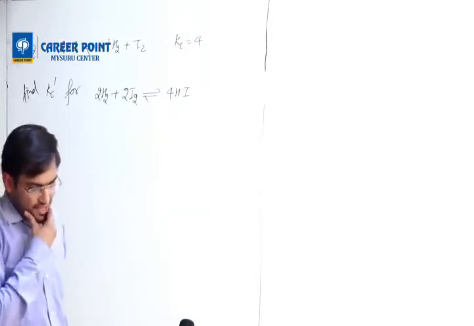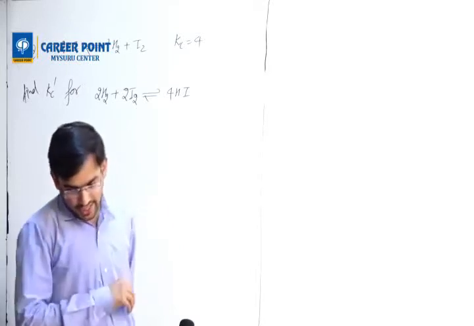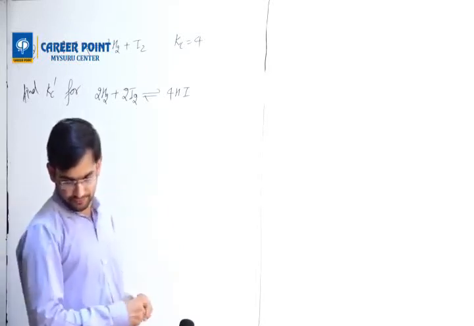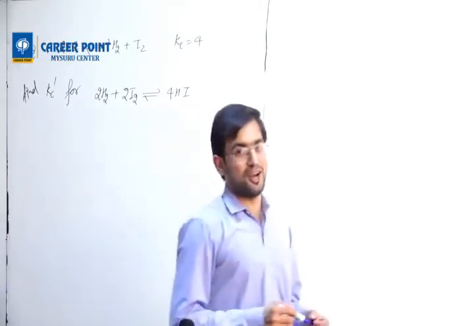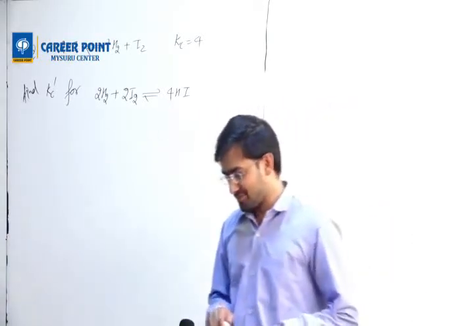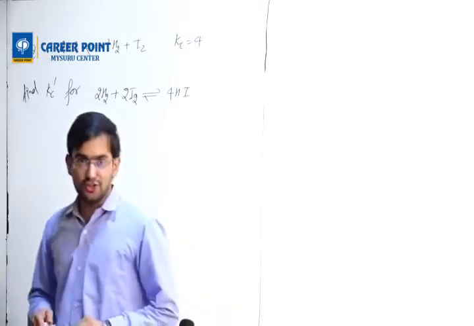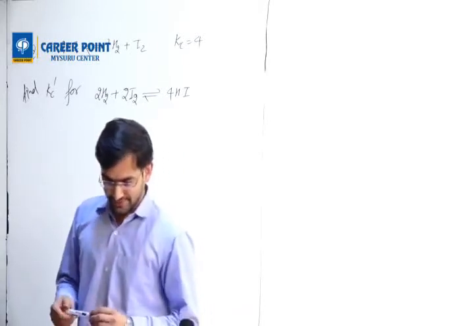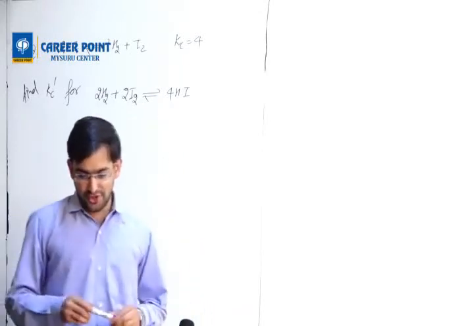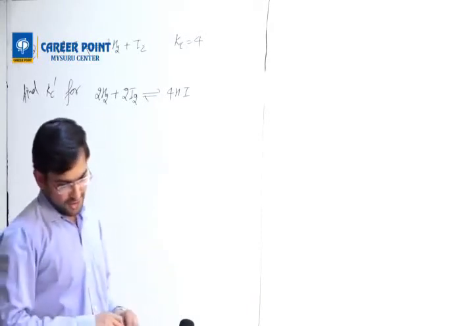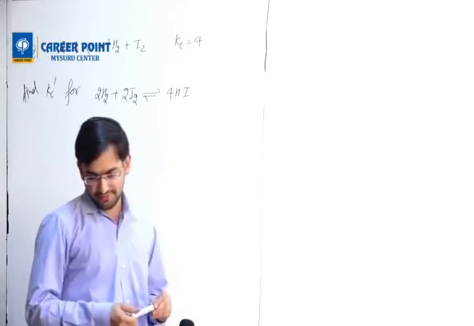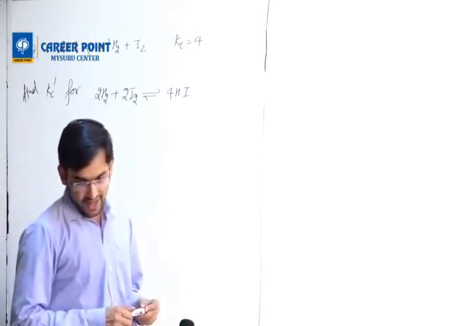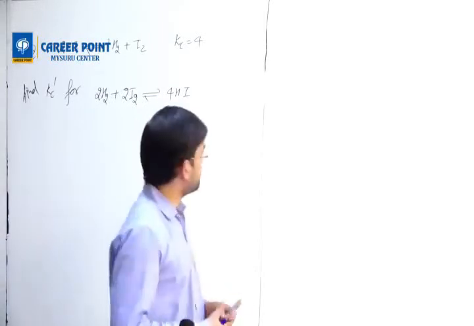Yes, the correct answer is 1 by 16. Good job. Only 2 people out of 47. What are the remaining people doing? Remaining people should also solve. If you are simply watching the video, what will you do after watching these videos? You also have to solve. And try to increase your speed also.